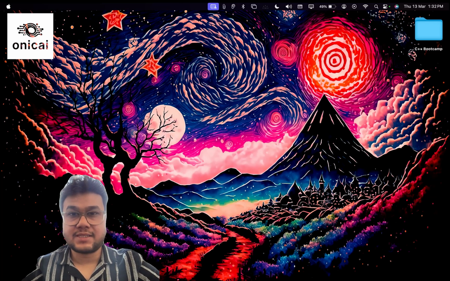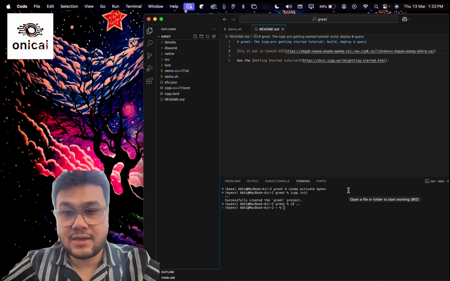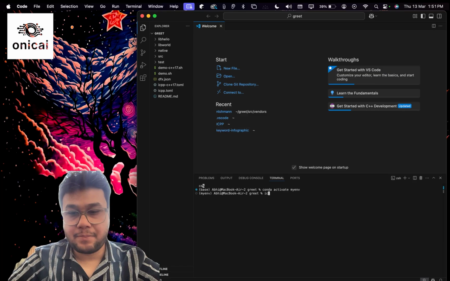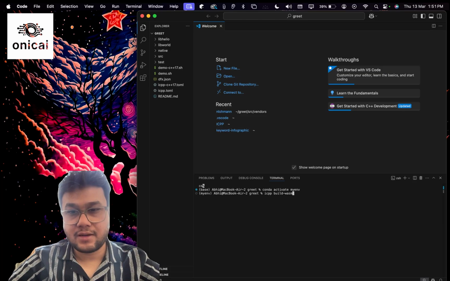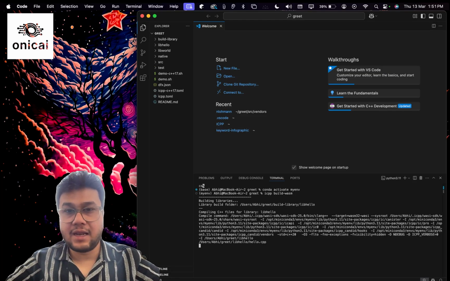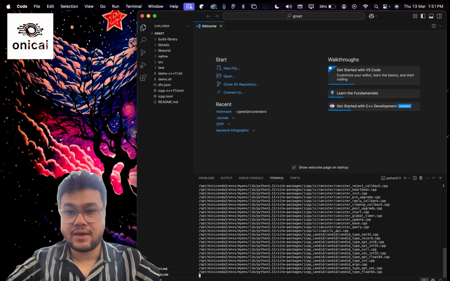To build the WebAssembly file, go back to the Visual Studio interface and run the following command: icpp space build hyphen wasm and hit enter. This will compile a program and create a new folder called build.